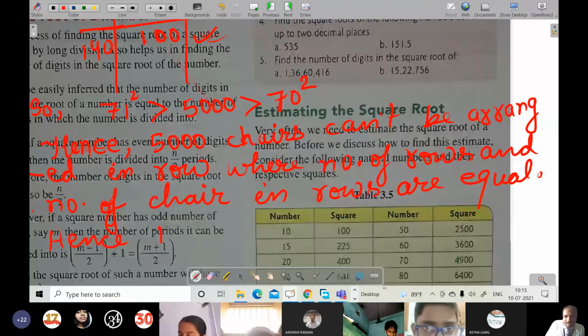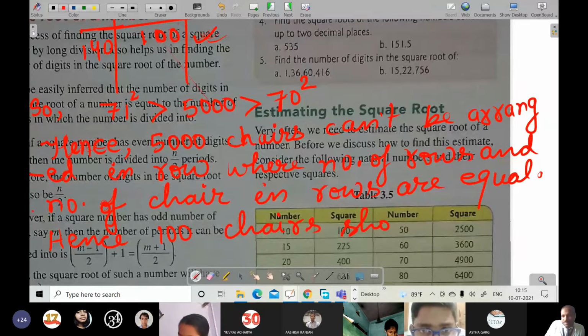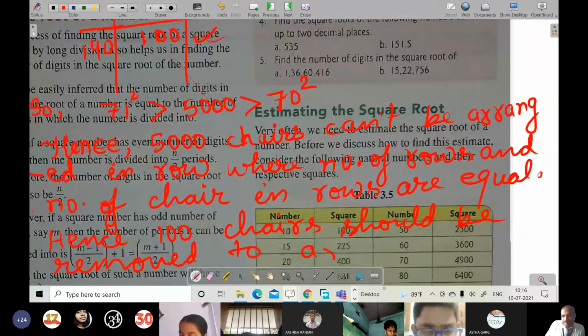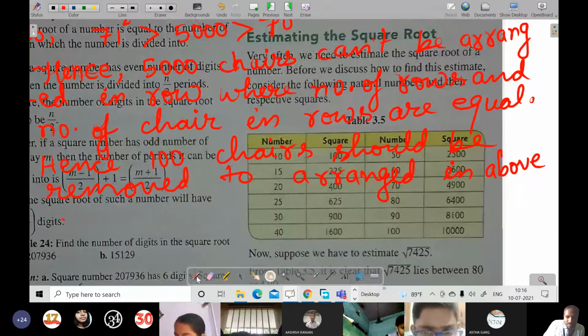Hence, 100 chairs should be removed to arrange it in the above way.